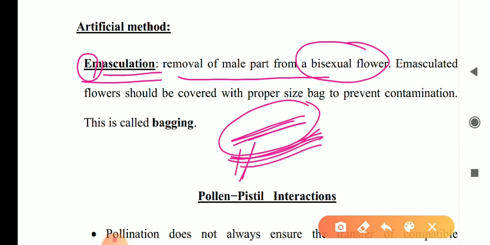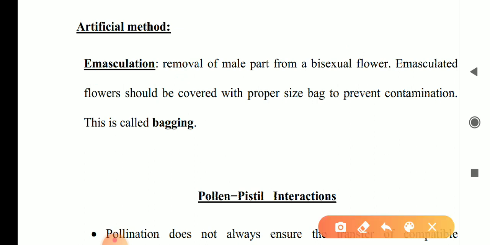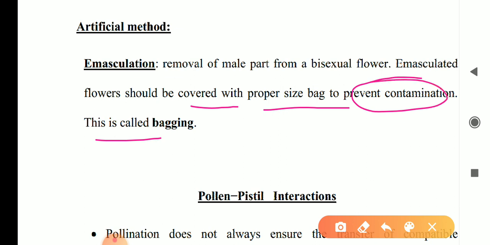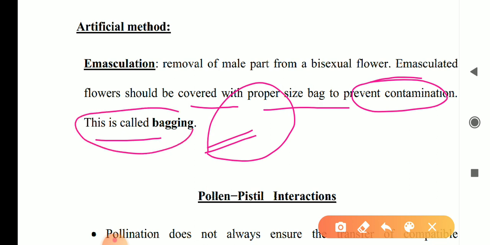The emasculated flower should be covered by a proper size bag to prevent contamination. This is called bagging. Later we will discuss it in this section.